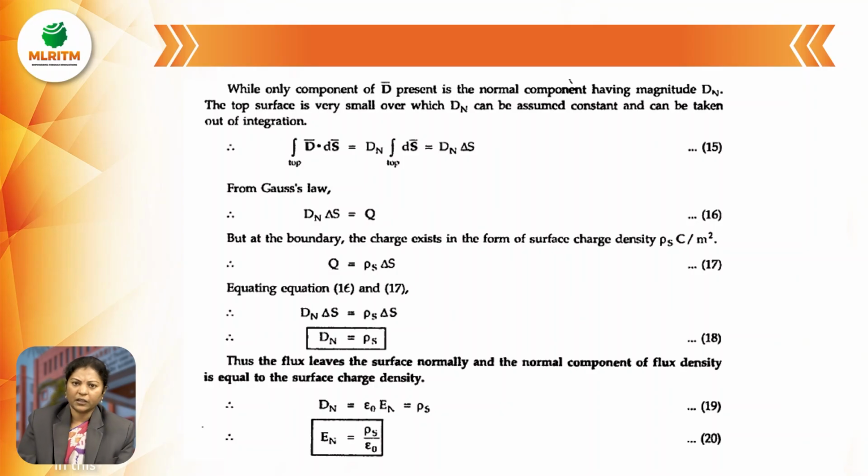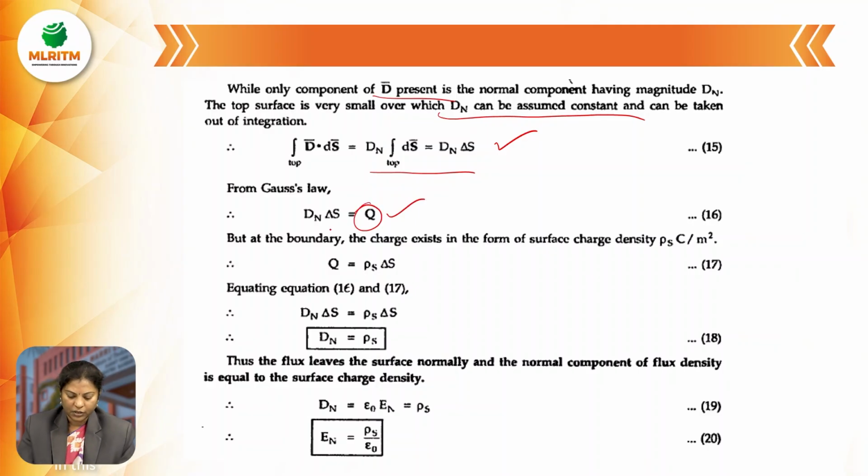So while only the component of D is present in the normal component having magnitude D normal. So the top surface is very small over which Dn can be assumed constant and can be taken out of the integration. Therefore, the integral over the top of D dot dS equals D normal of top times the integral over the top of dS, that is equal to Dn into delta S. As we know from the Gauss law, this Dn into delta S equals Q, that is the total